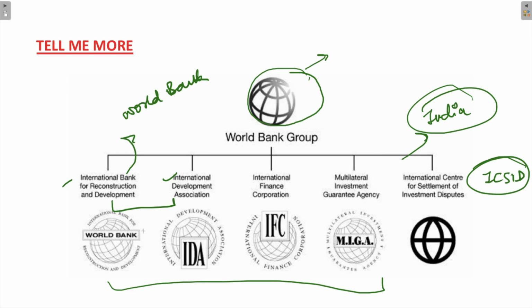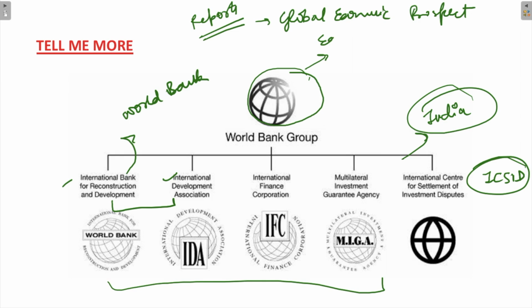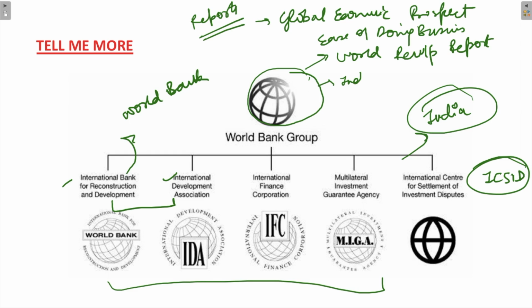We will be discussing these 5 organizations in detail, but let's first look at the reports published by the World Bank. The World Bank publishes the report Global Economic Prospects. The second one is Ease of Doing Business. The third one is the World Development Report. Next is the India Development Update.